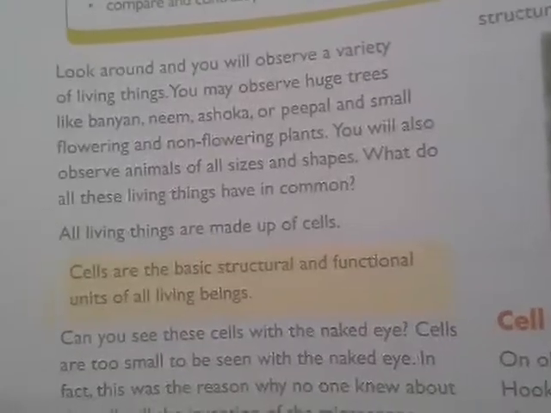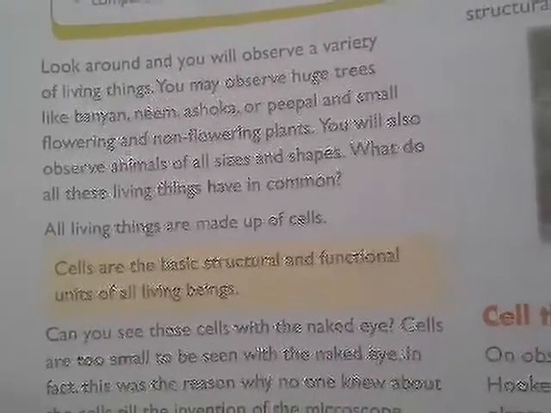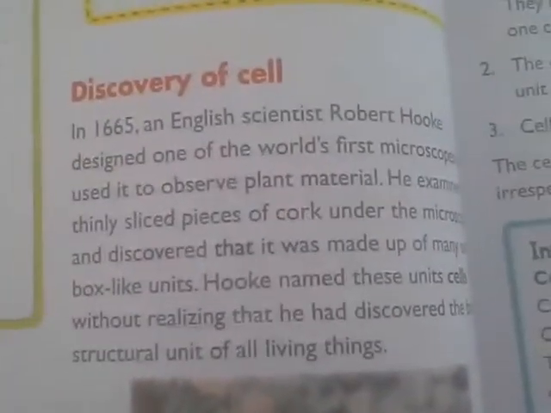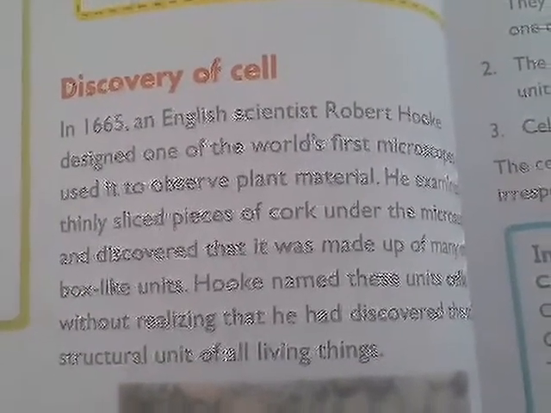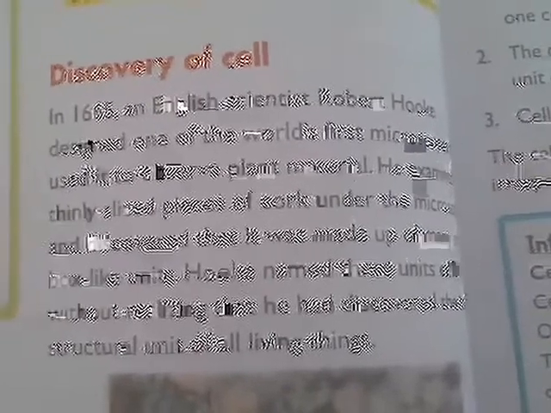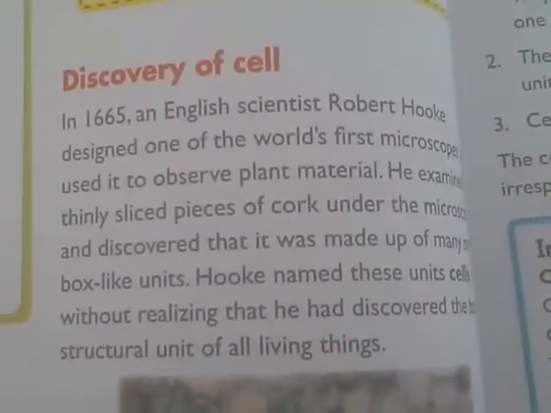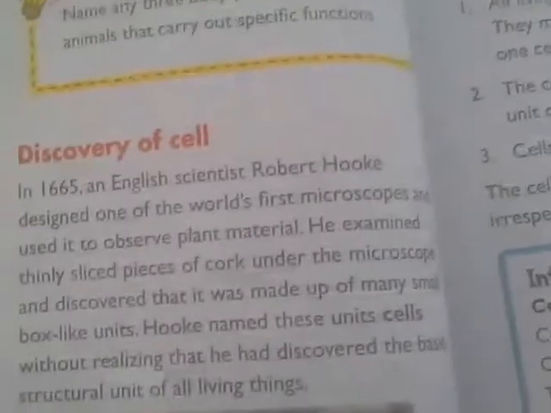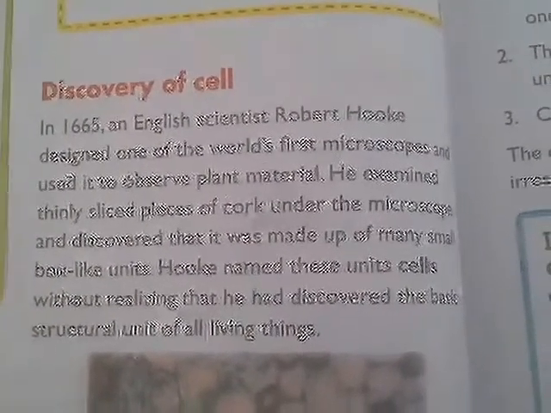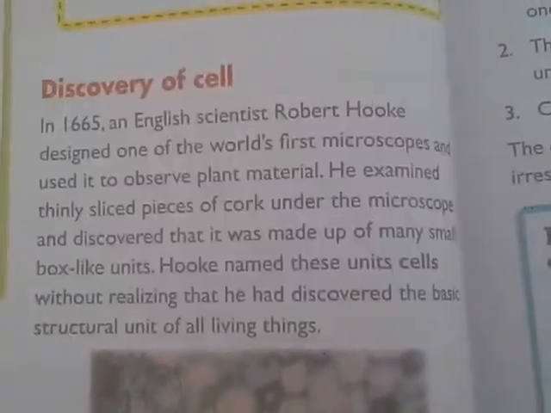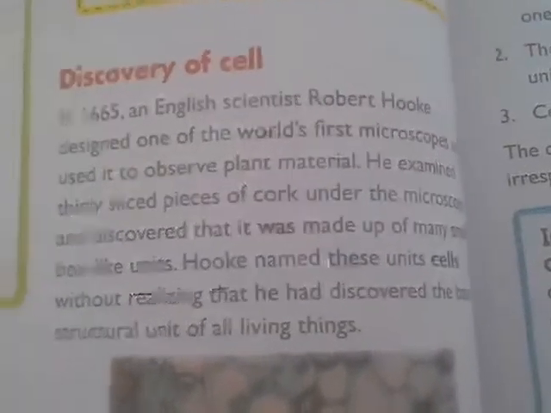So all living things, whether a bacteria or a smaller unicellular bacteria, or big mammals like blue whales, are made out of these cells. Now, the cell was discovered in 1665 by an English scientist named Robert Hooke. While he was looking under a microscope, doing some research with plant material, he examined it and gave the name cell to those substances.